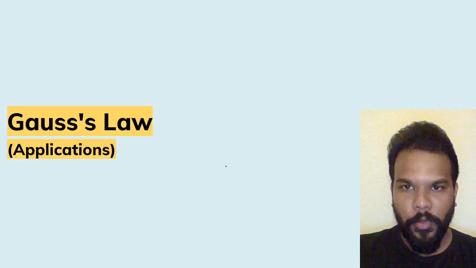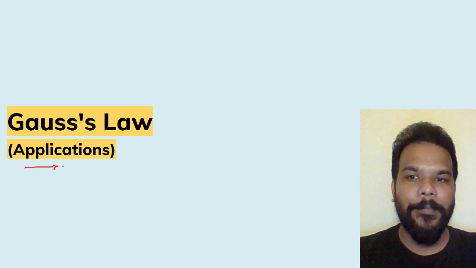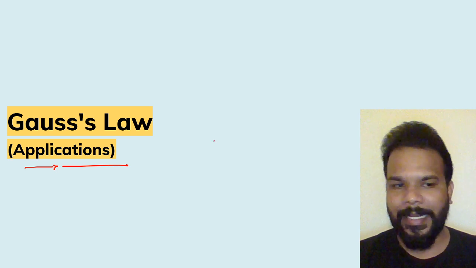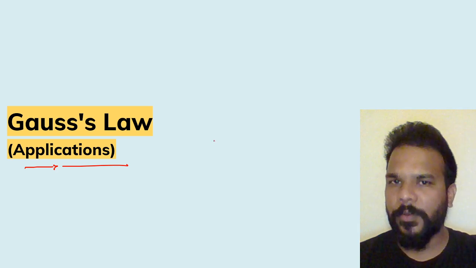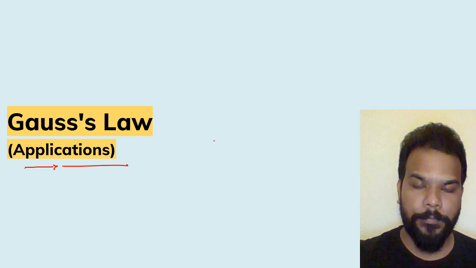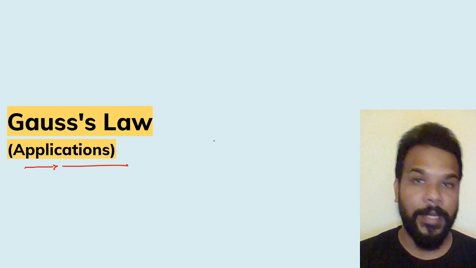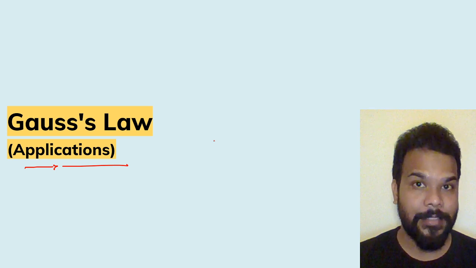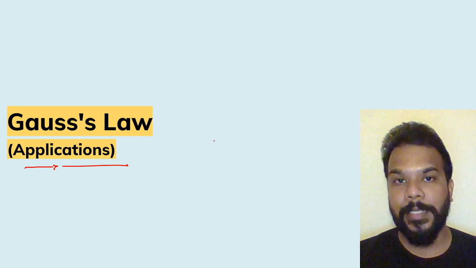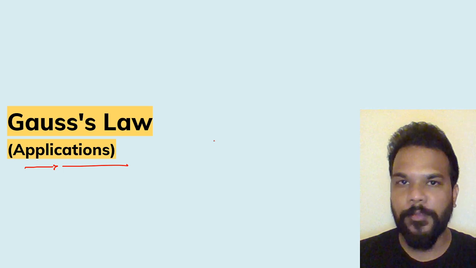Now guys, moving on and coming to the class topic, which is Gauss's law and its application. If you were there in my previous class, you are aware what exactly Gauss's law was. Let's have a quick recap first. Gauss's law is basically an alternative method to find out the value of electric flux, and more importantly to find out the value of electric field at a given point. Yes, Gauss's law is related to electric flux, but its major importance is to find out the value of electric field. That's what we are going to do today in terms of applications.